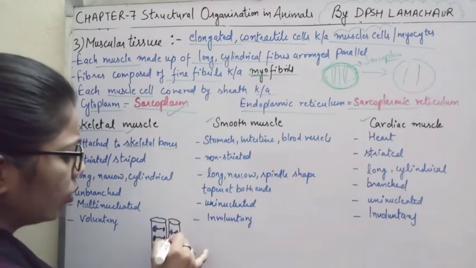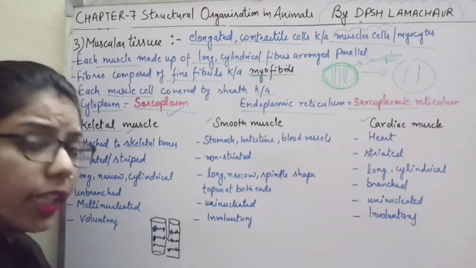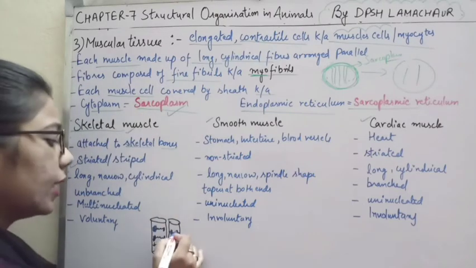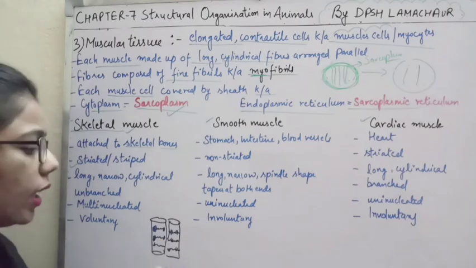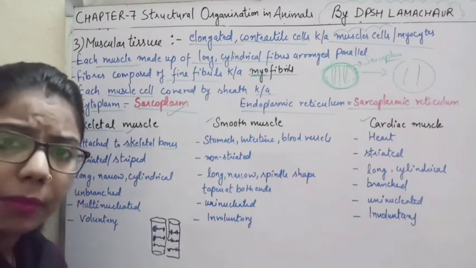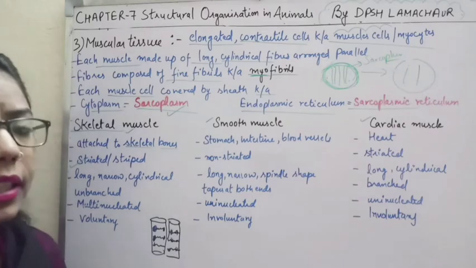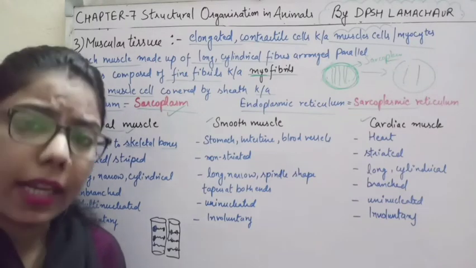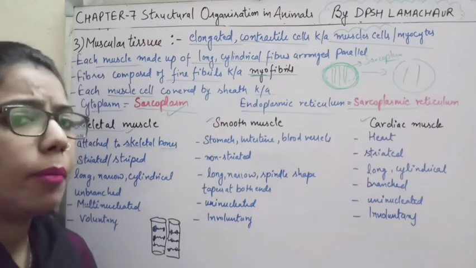The nuclei which are located in skeletal muscles are peripheral in nature. The striation has light bands and dark bands. The lighter one is the actin and the darker one is the myosin.